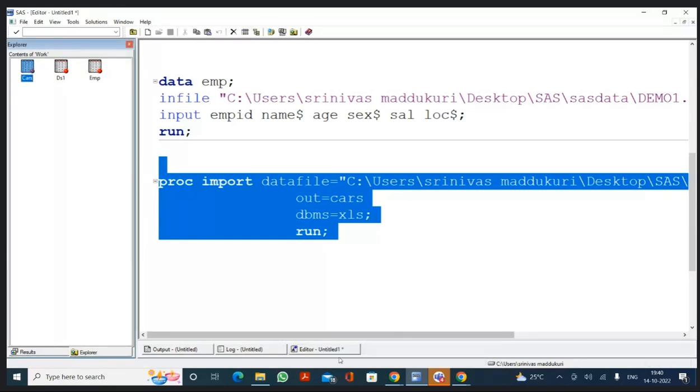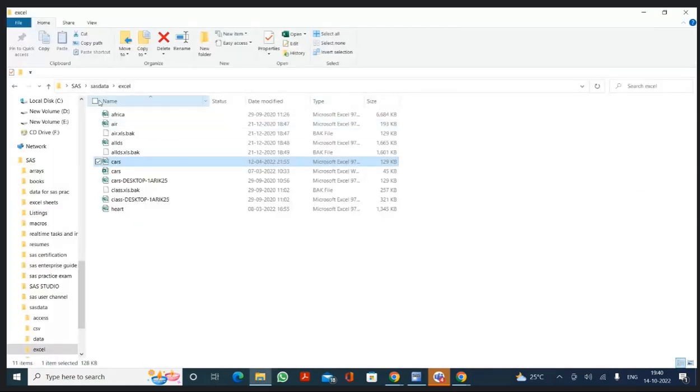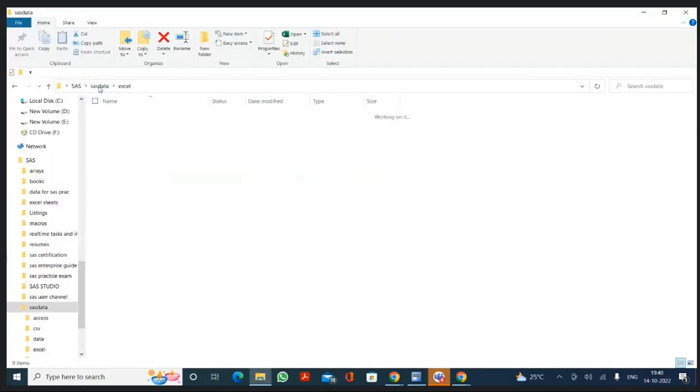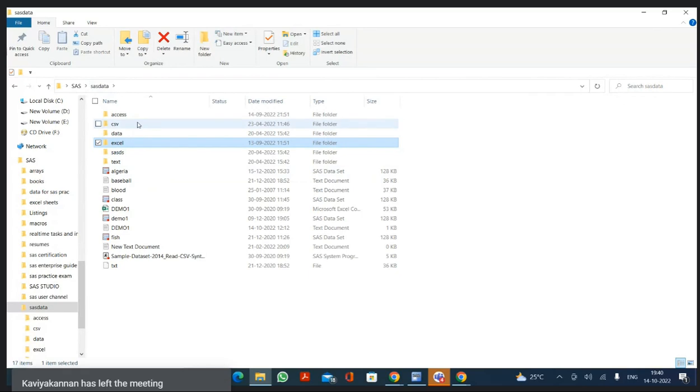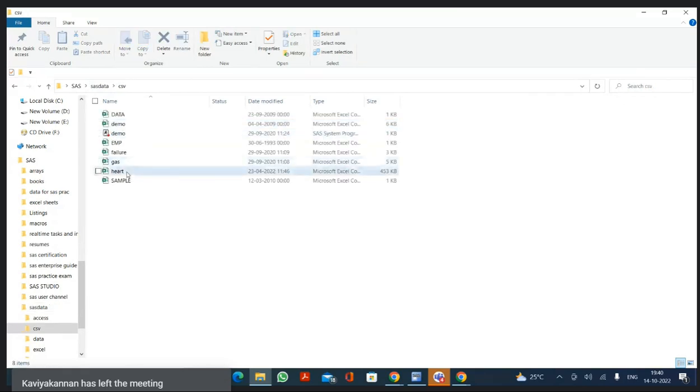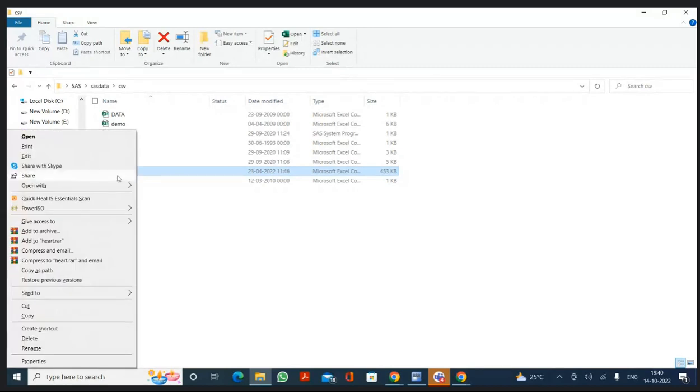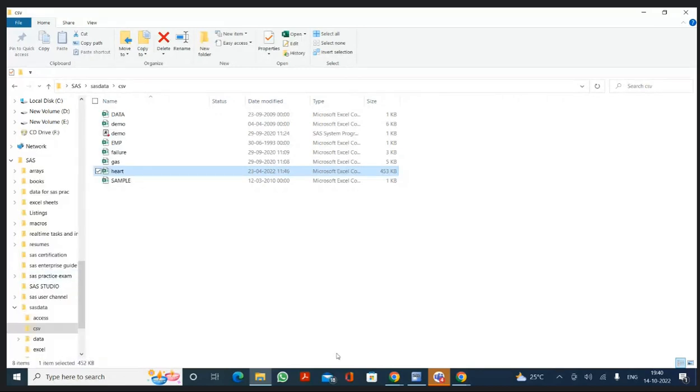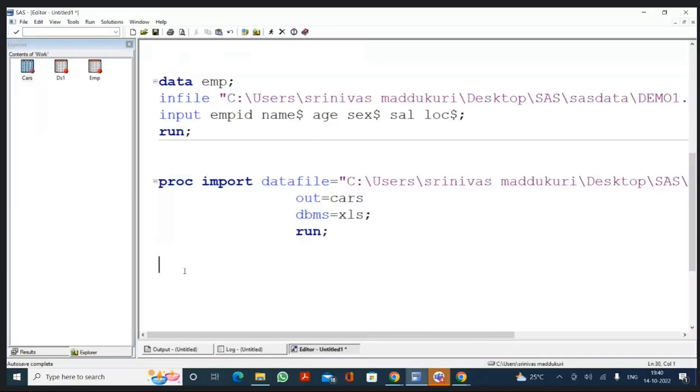Okay. Now I want to import a CSV file called heart. Here we have a heart CSV file. I want to import that one. Shift right click, copy as path. Tell me the program.